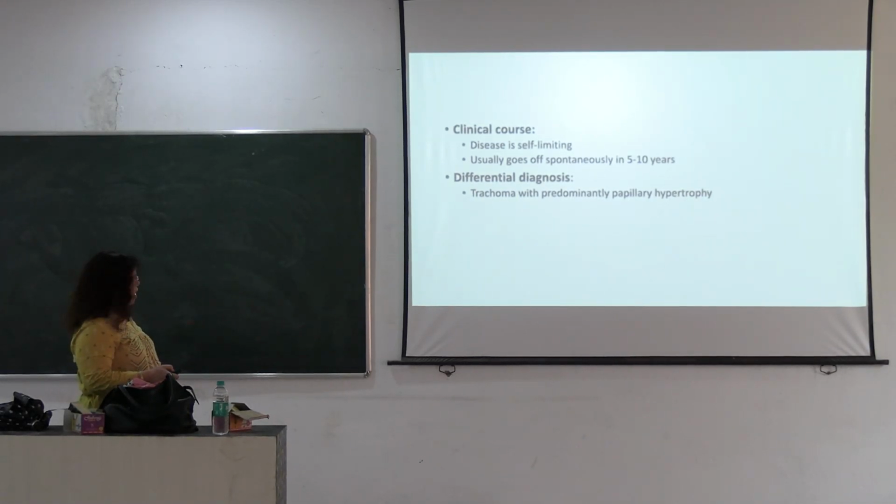So in case of trachoma, predominantly papillary hypertrophy is present and follicles are also present, but in case of vernal keratoconjunctivitis, only papillae are formed and there are no follicles.